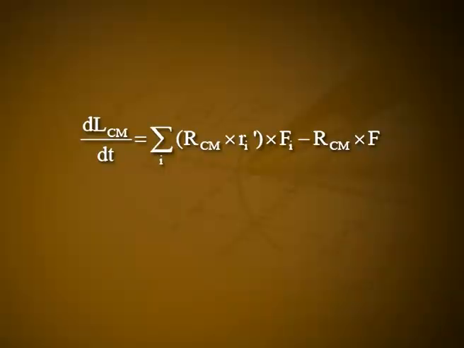Now writing Rcm + Ri' for Ri, we get dLcm/dt = Σi Rcm × Fi + Σi Ri' × Fi − Rcm × F, that is equal to Σ Ri' × Fi = τcm. Let it be equation number 5.